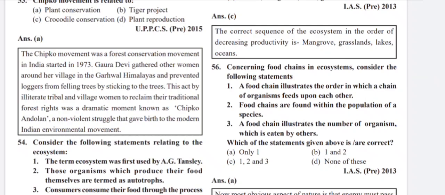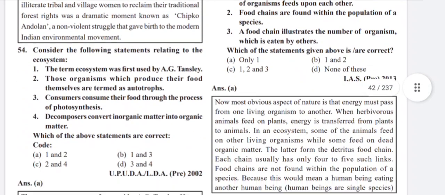The Chipko movement was a forest conservation movement in India started in 1973. Gaura Devi gathered other women around her village in the Garhwal Himalayas and prevented loggers from felling trees by sticking to the trees. This act by illiterate tribal and village women to reclaim their traditional forest rights was a dramatic movement known as Chipko Andolan, a non-violent struggle that gave birth to the modern Indian environmental movement.